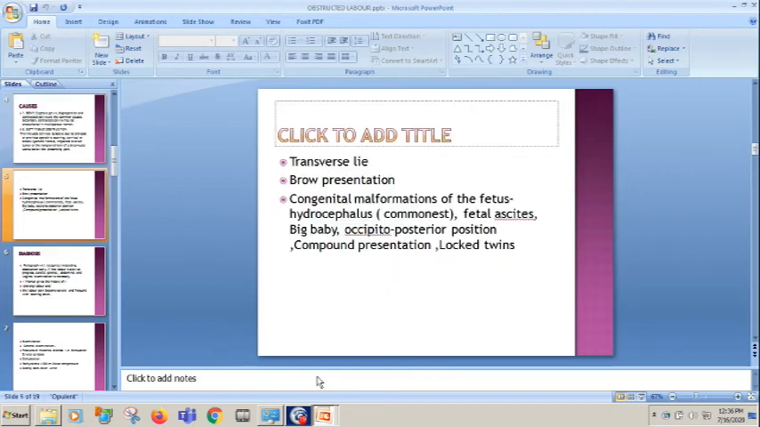Fetal causes: transverse lie, brow presentation, face presentation, and in face presentation, mento-posterior. Congenital malformation of the fetus, hydrocephalus, fetal ascites, big size baby, occipito-posterior position, compound presentation, and locked twins: these all can cause obstruction.